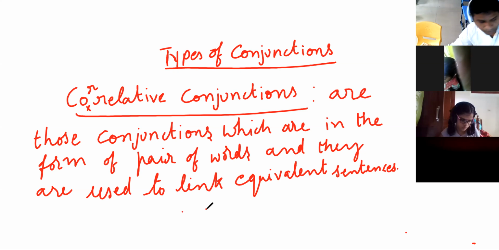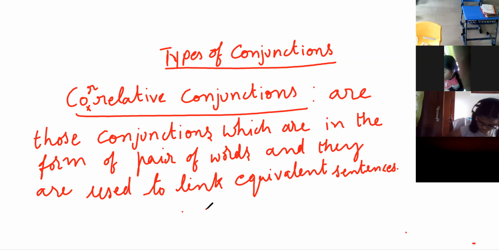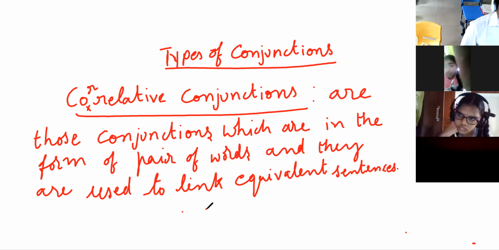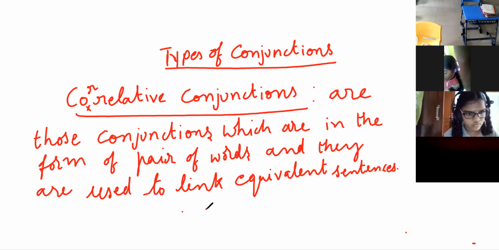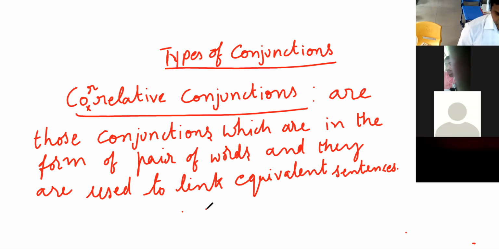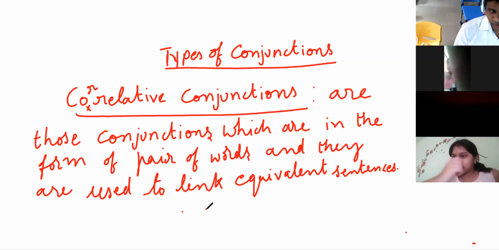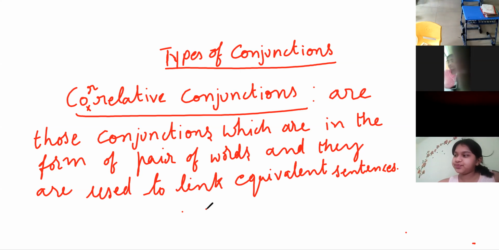See there. Correlative conjunctions are those conjunctions which are in the form of pair of words, and they are used to link equivalent sentences. They are used for joining equivalent sentences, and also they must be in pair of words. Remember. Kundana, are you following? Yes? Good. So now we'll see. Have you written all of you? Yes, sir. Completed? Yes, good.